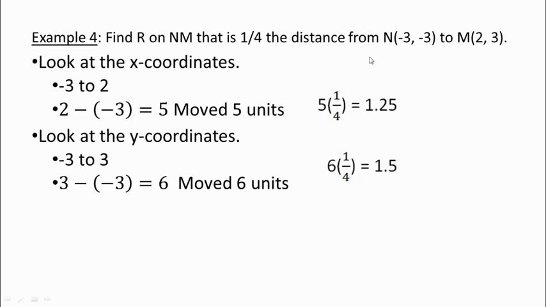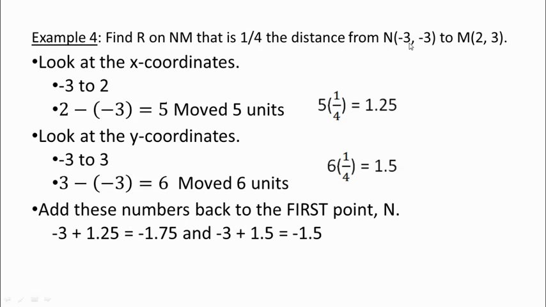So you add together these two values. These aren't your coordinates. You add these two values to your first point, N. So -3 plus 1.25 on the x and -3 plus 1.5 on the y, these results right here are the coordinates of your point R. So let's do one more example like that.